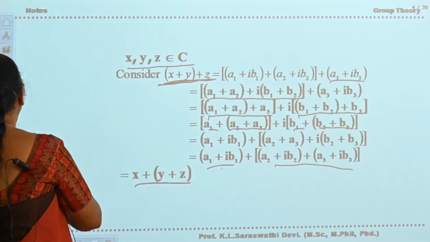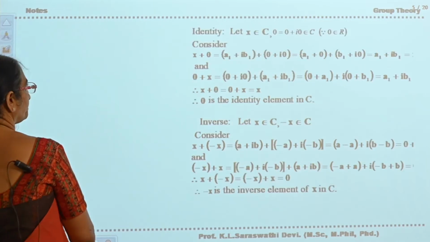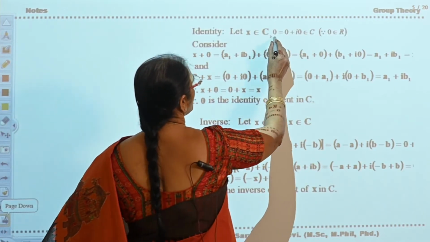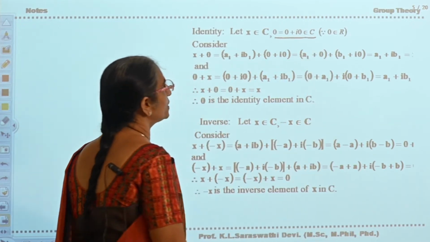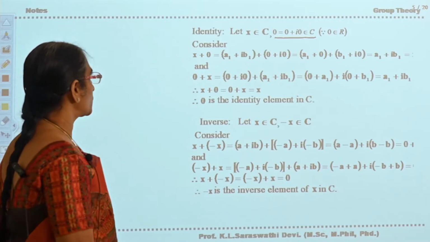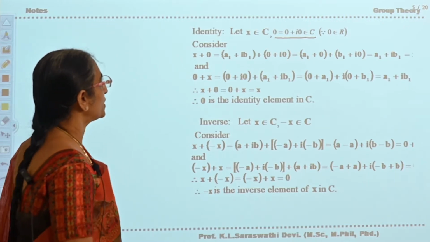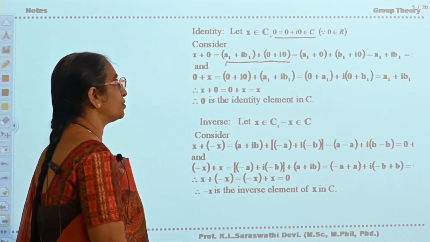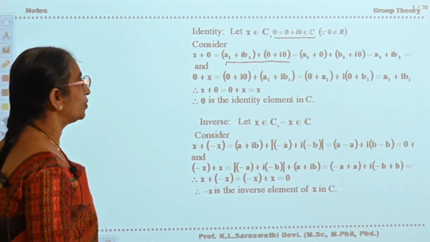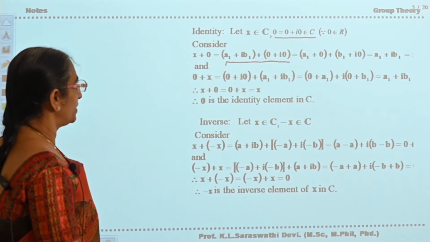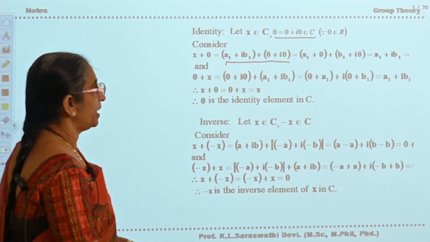Okay. Now, see the next one. Let x belong to C and 0 belong to C, and 0 is of the form 0 plus i0. Okay. 0 belongs to R. Therefore, x plus 0 is equal to A1 plus iB1 plus 0 plus i0, that is A1 plus 0 plus B1 plus i0, that is A1 plus iB1, that is equal to x.